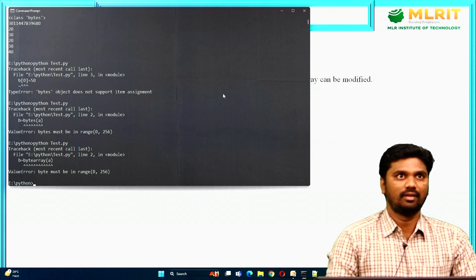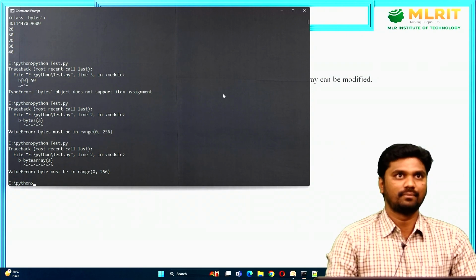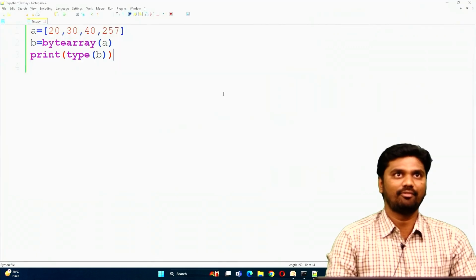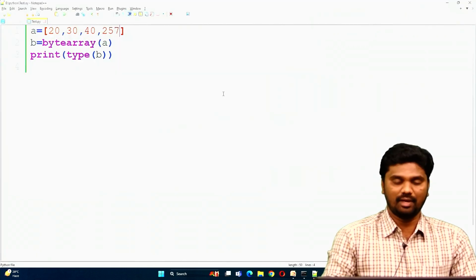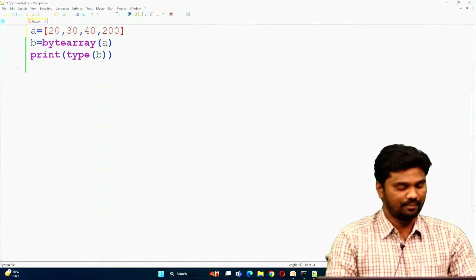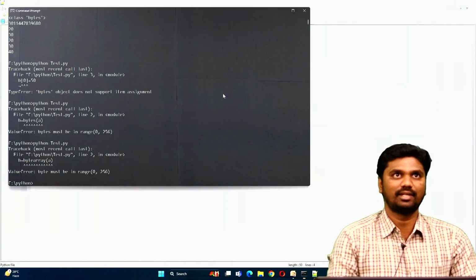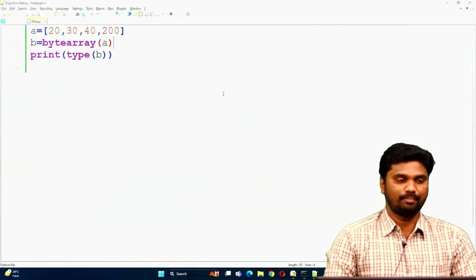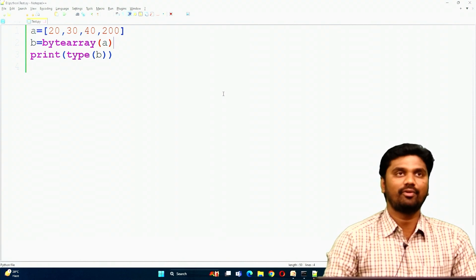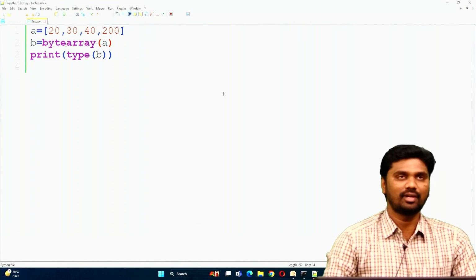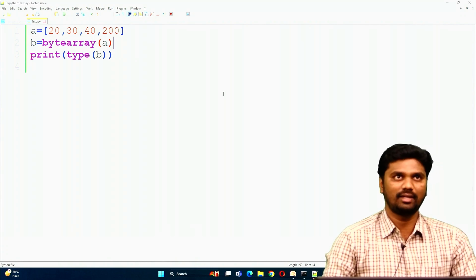Here we have given values beyond 256, for example, 200. Now I save this program and run this one. Now see here, this is the bytes. By using the bytearray function, we are going to convert the list object into a byte array object.